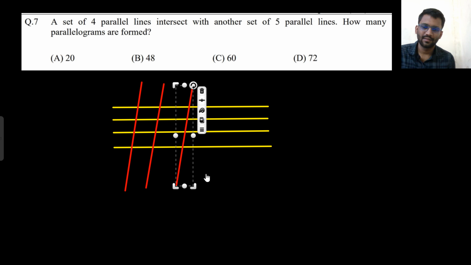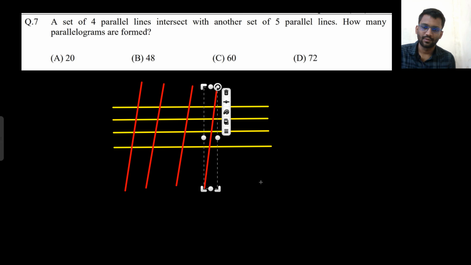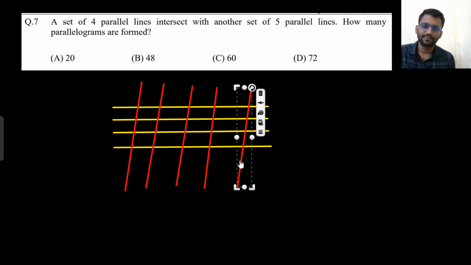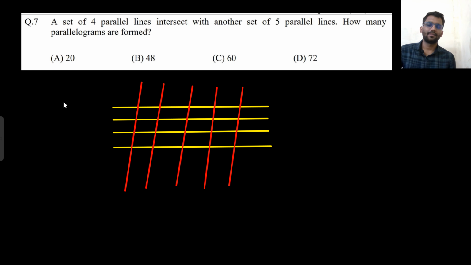Three, 4, 5. Okay, now how many parallelograms are framed? So 1, 2, 3, 4, 5, 6, like that you can count. It will take a lot of time, but you can see one thing. What is that?